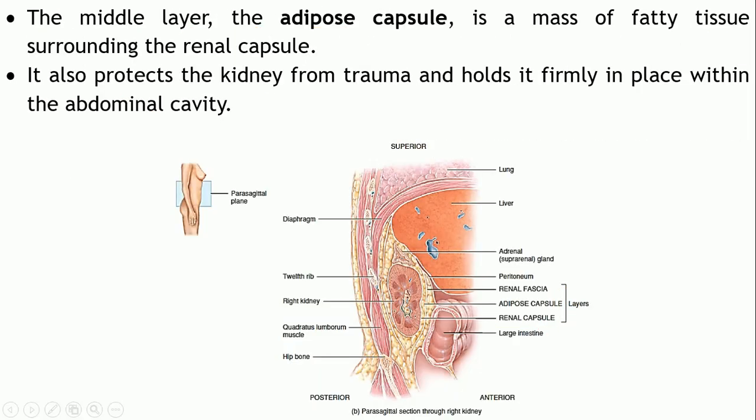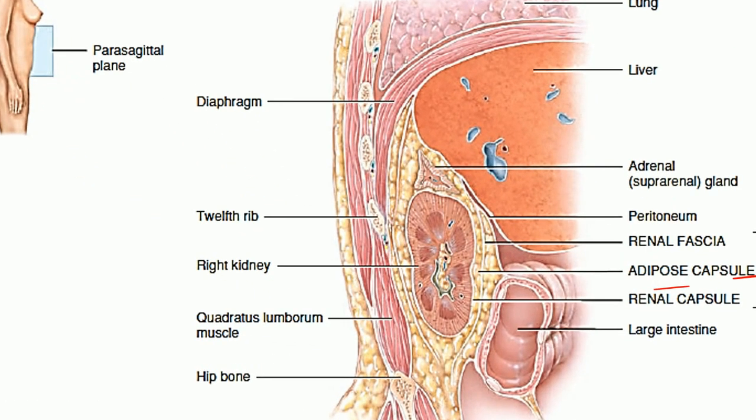Then the middle layer is known as the adipose capsule. As the name implies, it comprises the fatty tissues which surround the renal capsule. This also protects the kidneys from trauma and helps to keep the kidneys in place. So this is the middle layer, the adipose capsule, which is surrounding the kidneys.